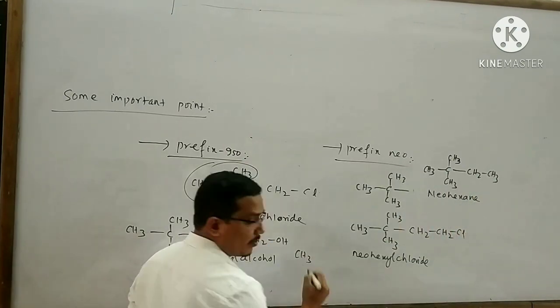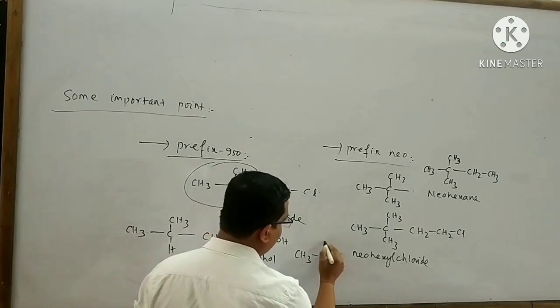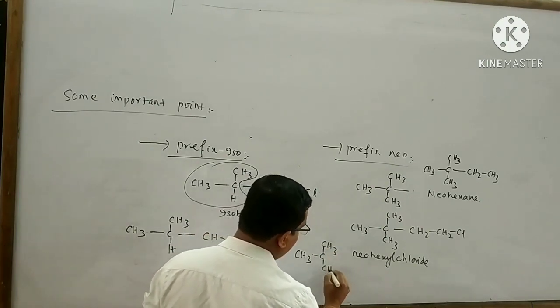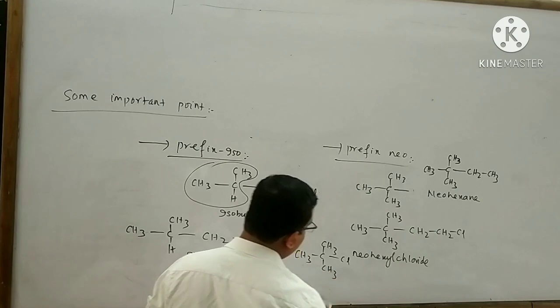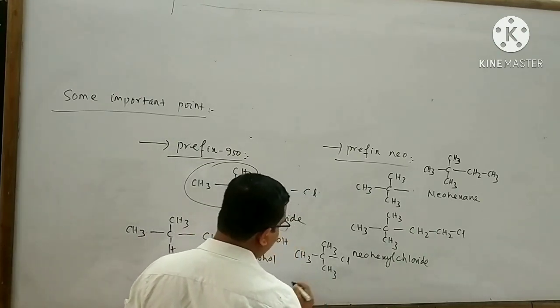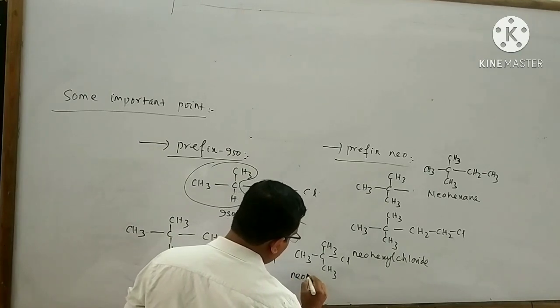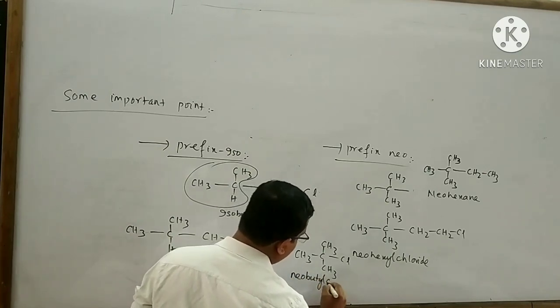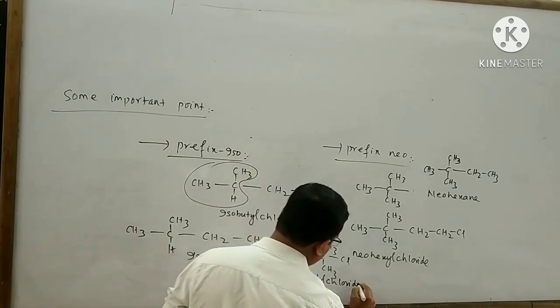Similarly, take another example: (CH3)3C-Cl. The name of this organic compound is said to be neobutyl chloride.